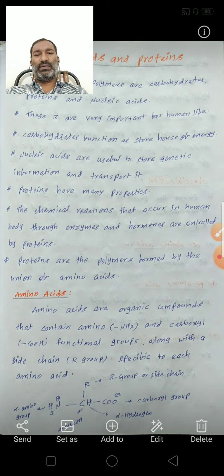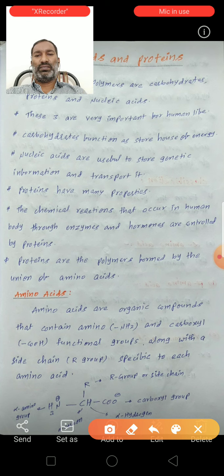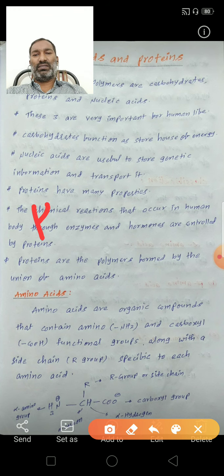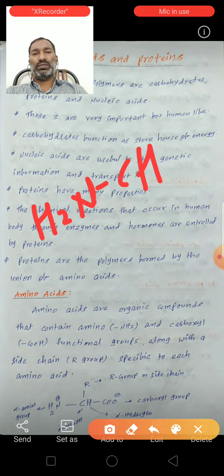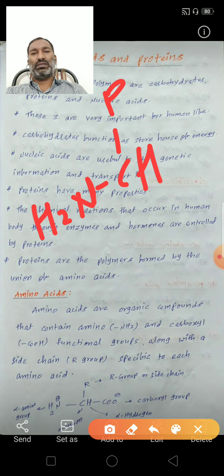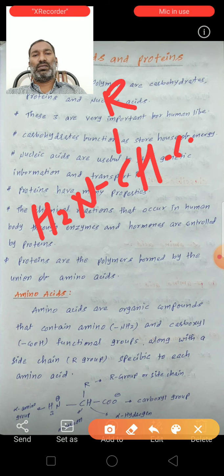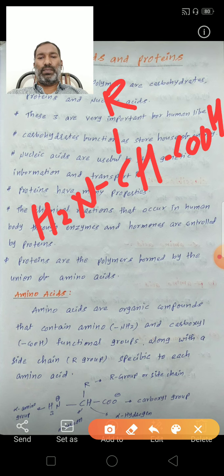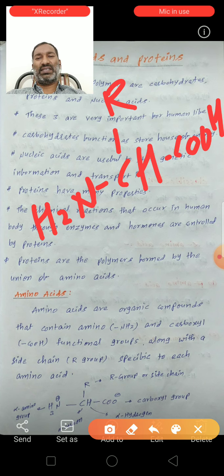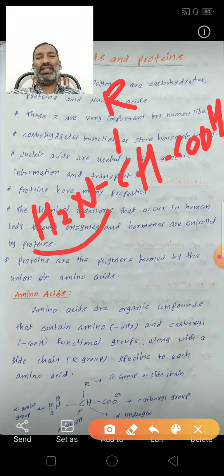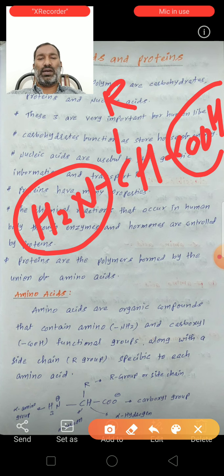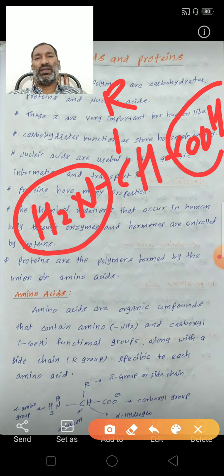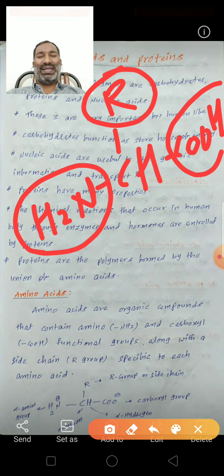See here, like here: NH2, CH, this R, this COOH. This is the amino acid. NH2 is the amine functional group, COOH is the carboxyl functional group, and this R is a side chain.